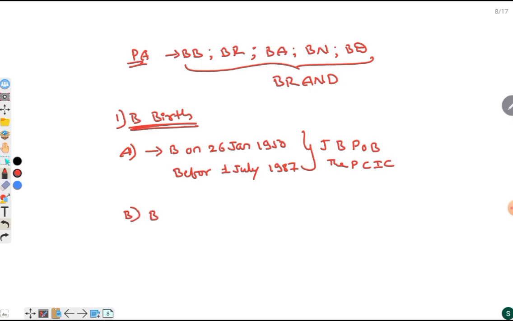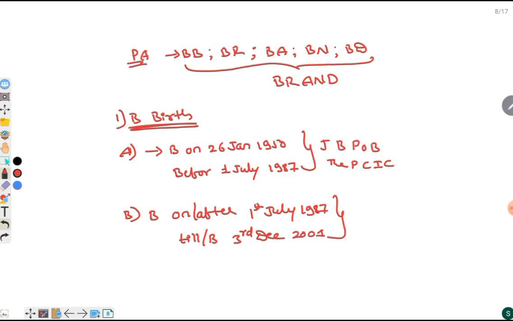Then a person born on or after 1st July 1987 till or before 3rd December 2004 if born in India, either of parents to be citizen at time of birth, that is the mother or father to be a citizen of India at the time of the child's birth.